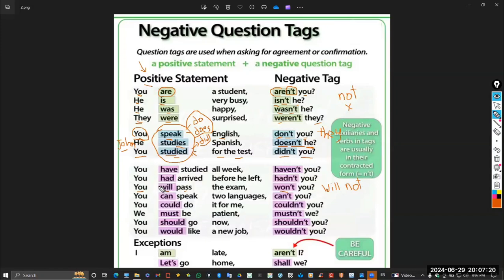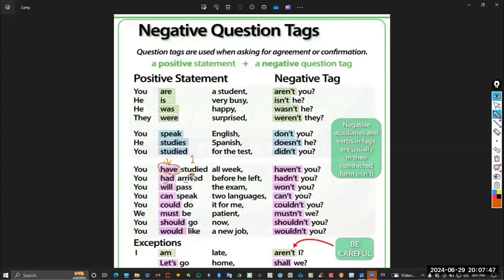So these are the modal verbs. Be careful about them because I have to write the same modal verbs. There is something, guys, you have to be careful about all the time. If the sentence has two verbs, notice that we have "studied," this is the main verb, and "have," "has," or maybe "had," this is the auxiliary. If the sentence has two verbs, be careful, you have to stick with the auxiliary only.